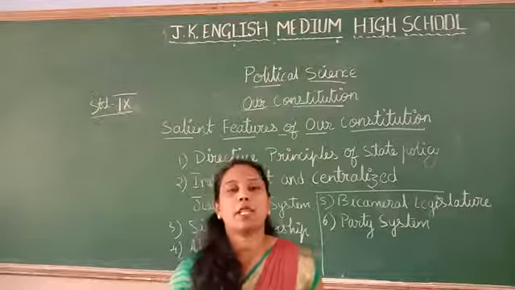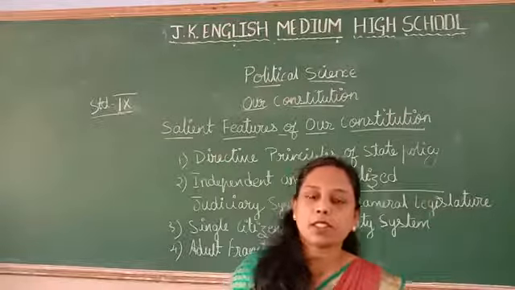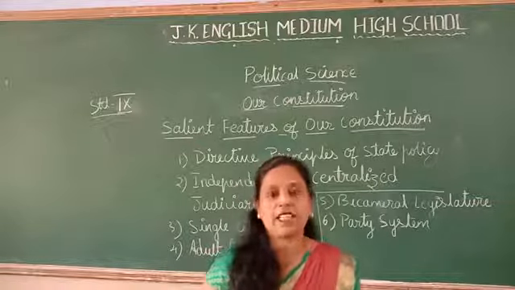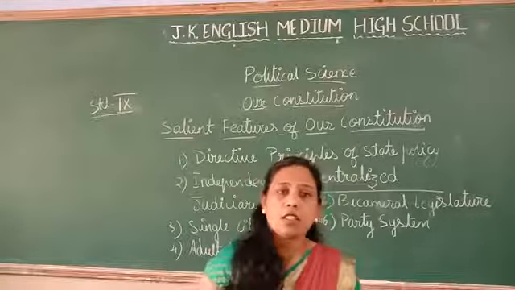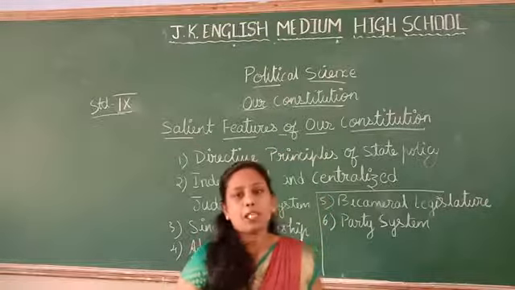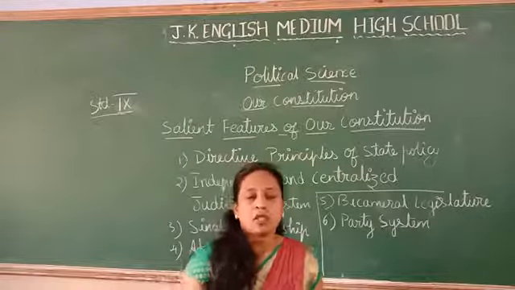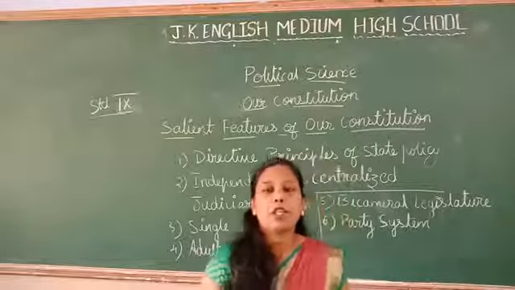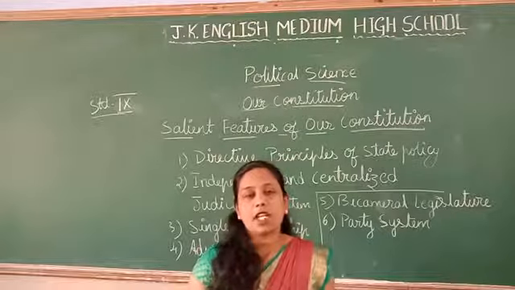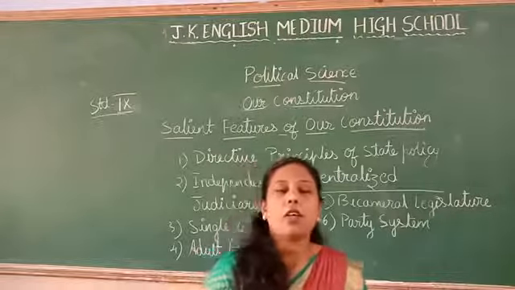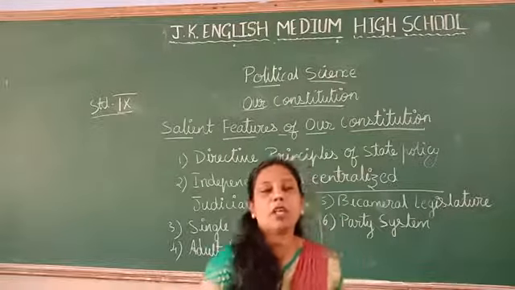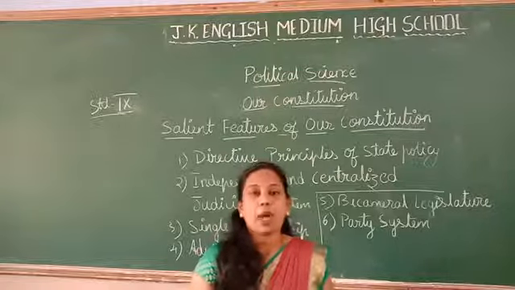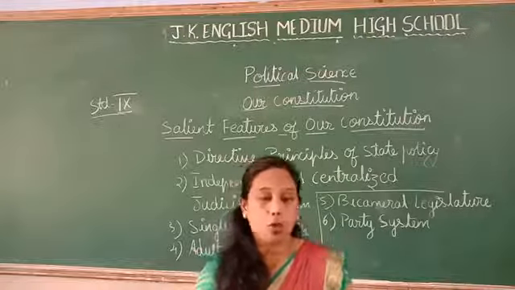For example, BJP, Congress, Samajwadi Party, Aam Janata Party and so on.